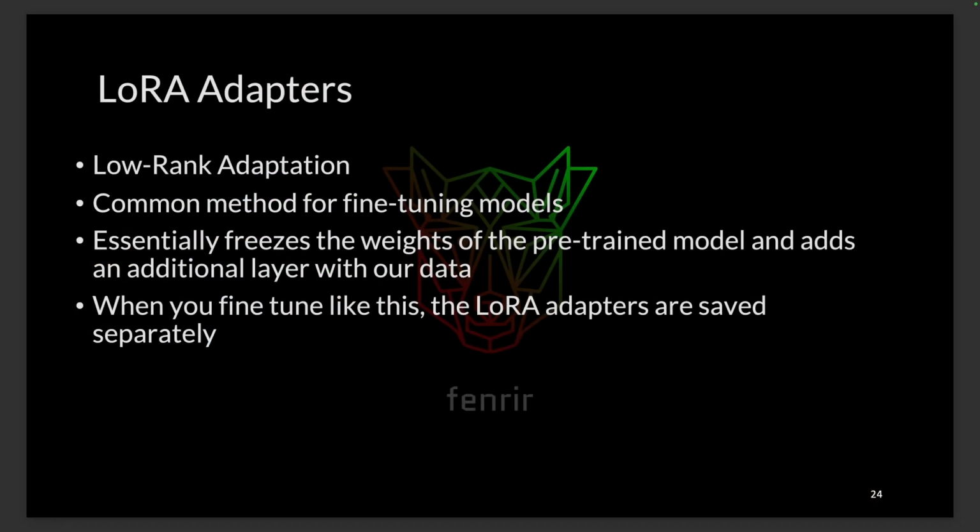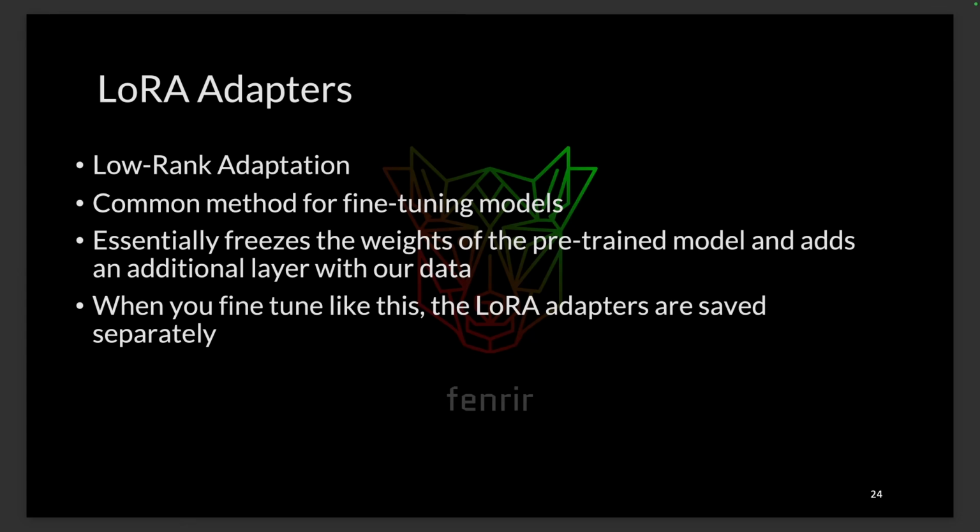we are going to create what are known as LoRA adapters. This is low rank adaptation, and it's a common method for fine tuning models. Basically what it does is it freezes all the weights of the original model, in this case Llama 3.1, and then adds an additional layer on top with our data of different weights. New weights, I guess, but it adds our data on top.